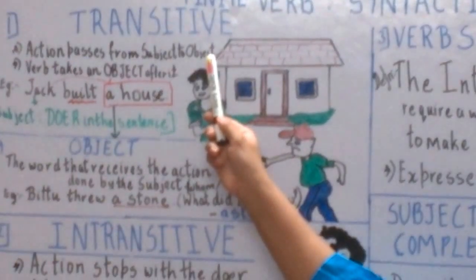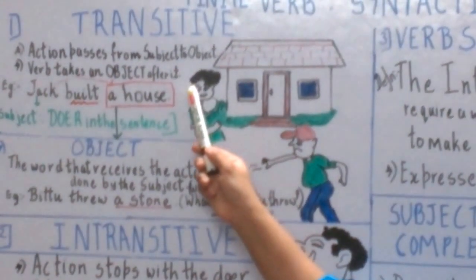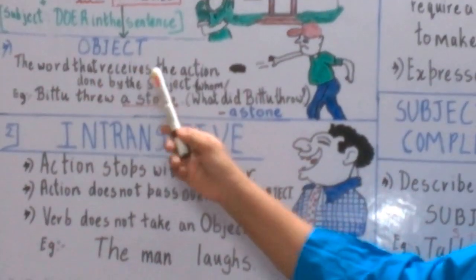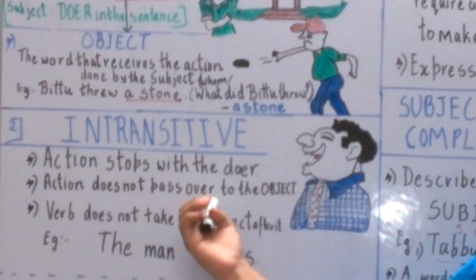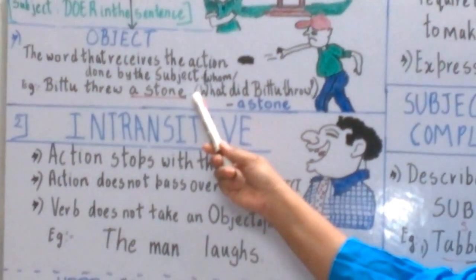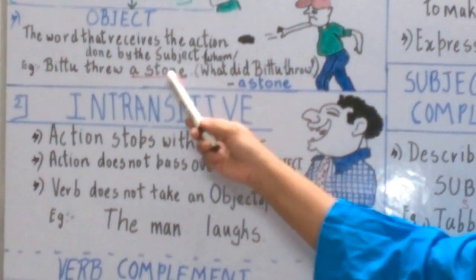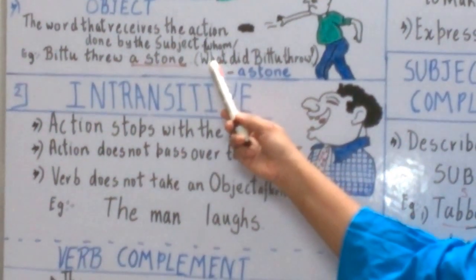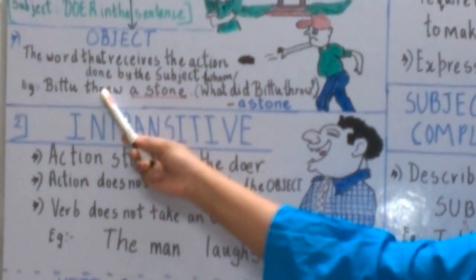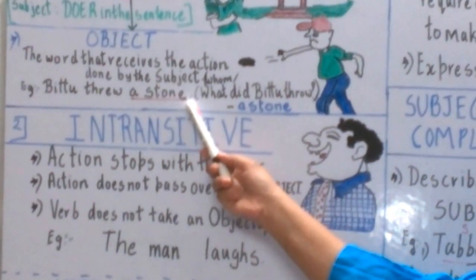You can also see a transitive verb takes an object after it. Now, what do we mean by object? The object is the word that receives the action done by the subject. For example, I have written over here, Bittu threw a stone. We always have to ask the what or whom question to get the object. We have to ask the question to the verb: what did Bittu throw? Yes, he threw a stone. So a stone is the object.